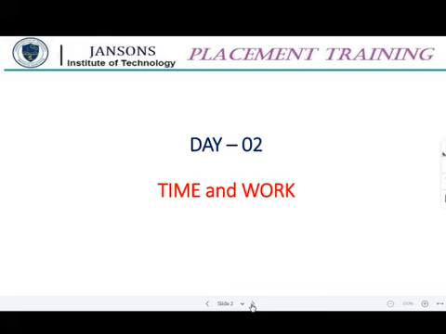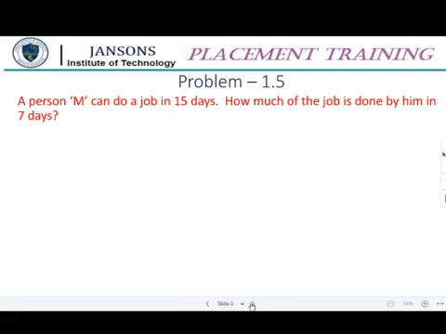So, as I have already told, at least one or two questions we may expect from time and work, not only in TCS, in all other competitive exams. We'll move on. With the same idea, I hope that this problem can be solved.